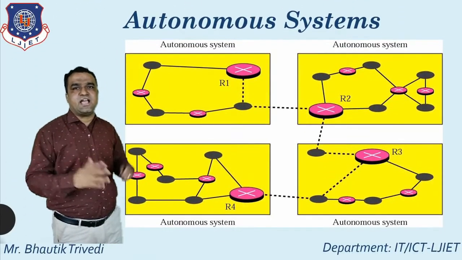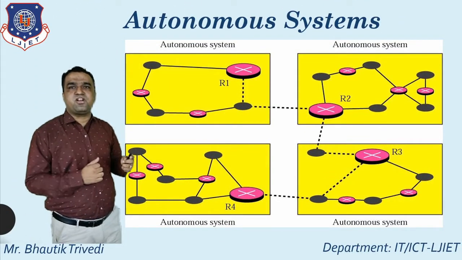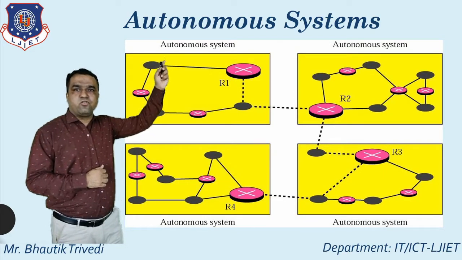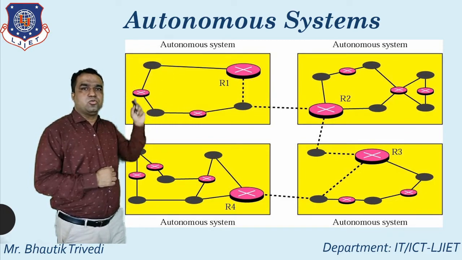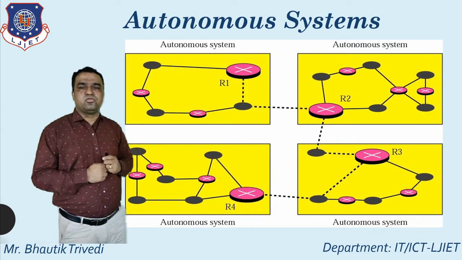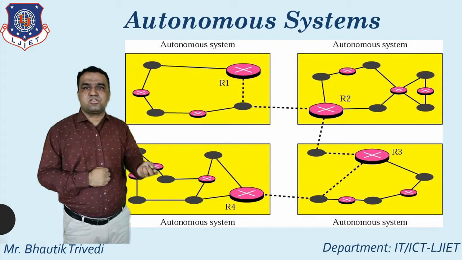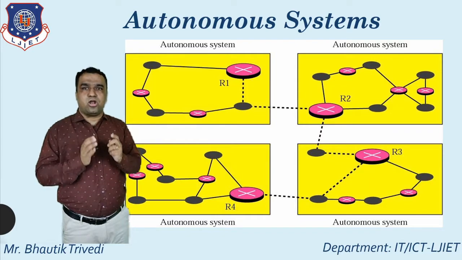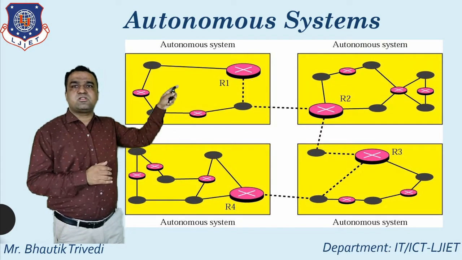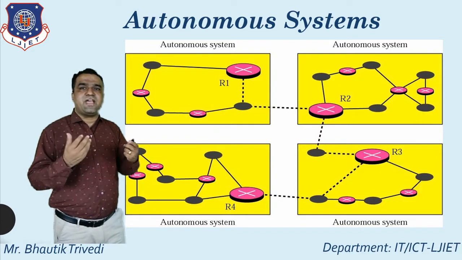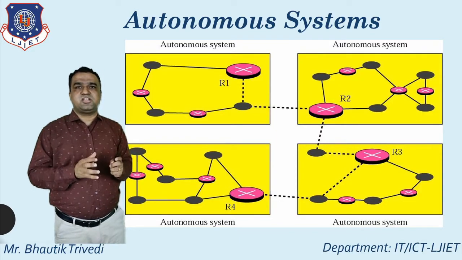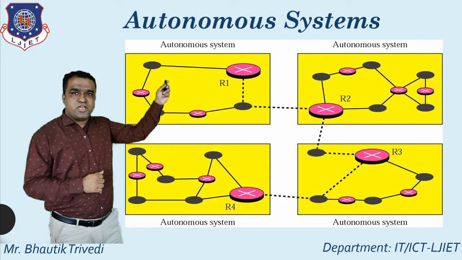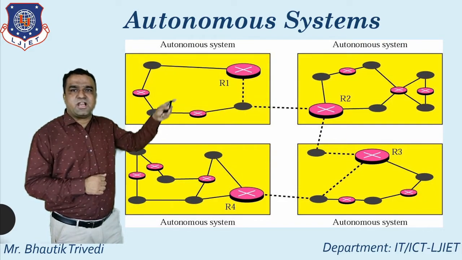So here you just see the diagram. These are the different autonomous systems. According to this particular figure, there are a total of 4 autonomous systems: 1, 2, 3 and 4. As you know, the interior routing protocol is always inside an autonomous system. And whenever you talk about the exterior routing protocol, it is always between autonomous systems. So here you just see the lines.